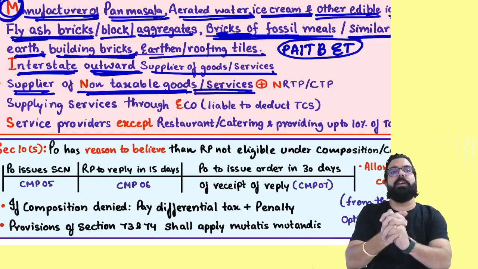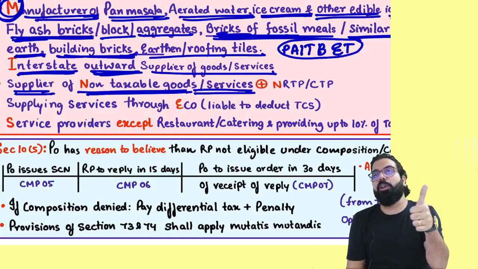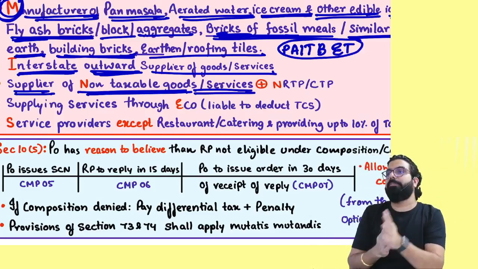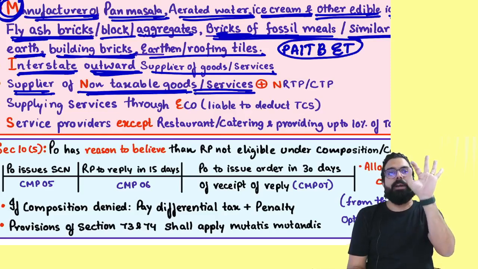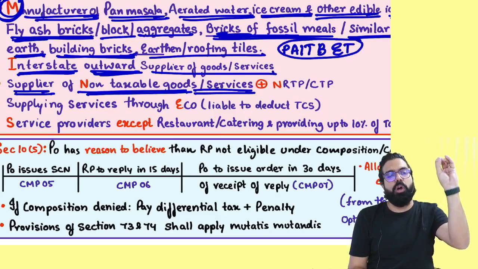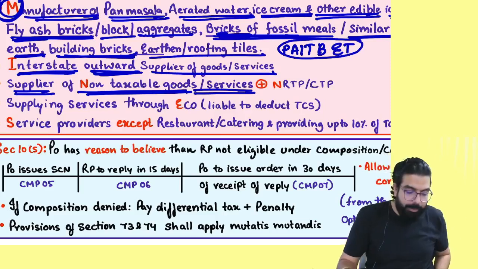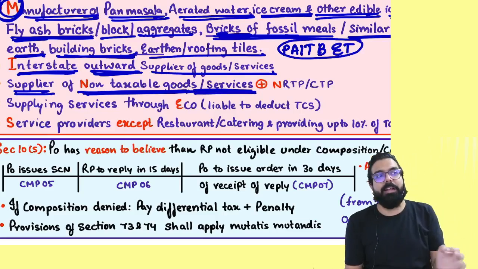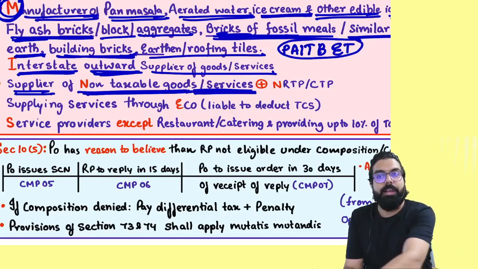Next, if you are a supplier of non-taxable goods or services, what is non-taxable under GST? Alcoholic liquor for human consumption and HSD-PM: high-speed diesel, petroleum crude, motor spirit, aviation turbine fuel, and natural gas. Remember, if you are supplying non-taxable goods and services, then you will also become ineligible.